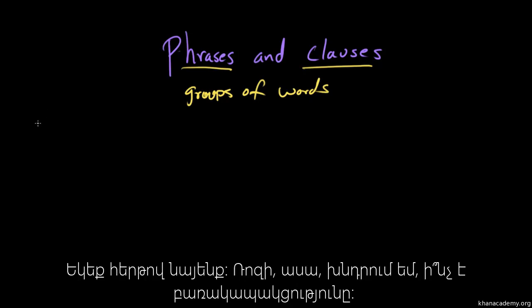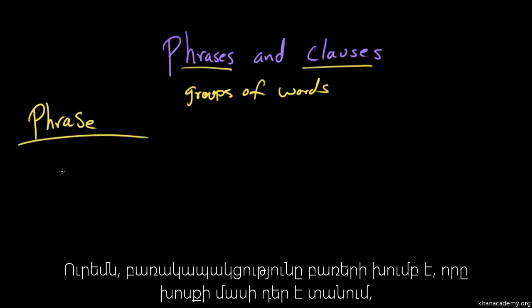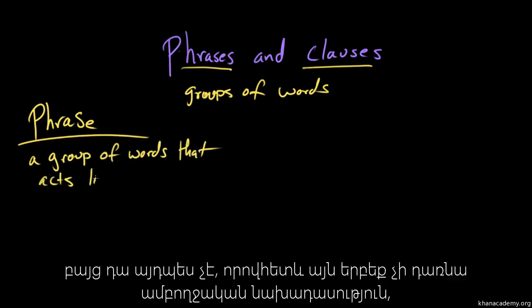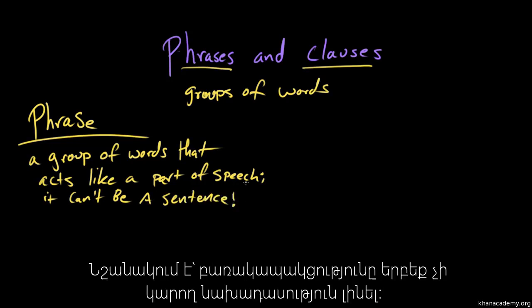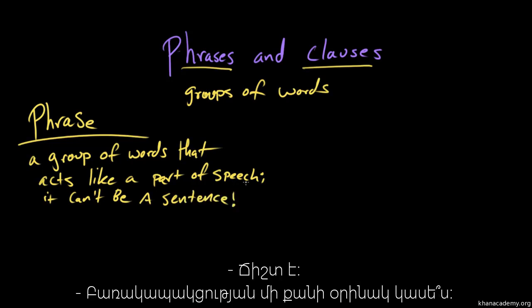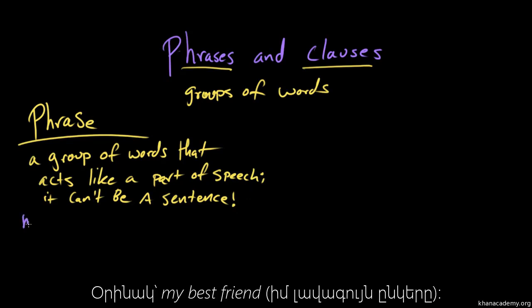So, Rosie, if you please, what is a phrase? So a phrase is a group of words, and it acts like a single part of speech. But it will never be a full sentence because phrases don't have both a subject and a verb. All right, so a phrase can never be a sentence. Right. What are some examples of phrases? My best friend.